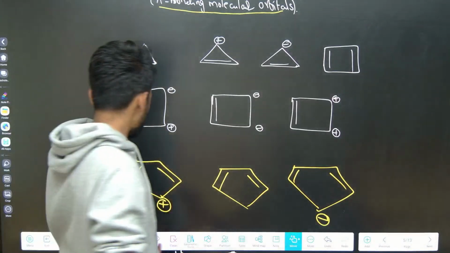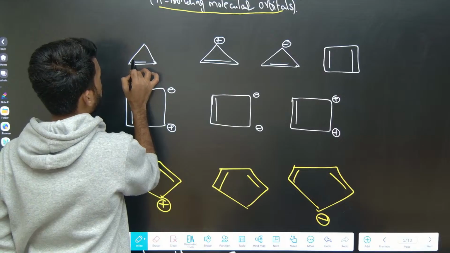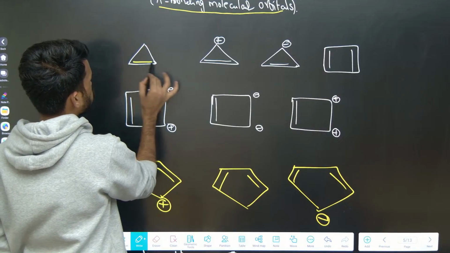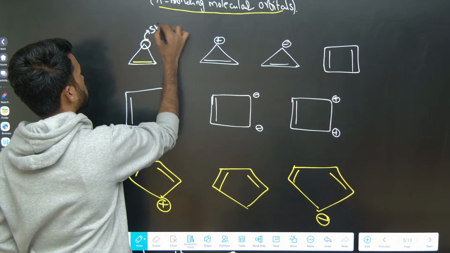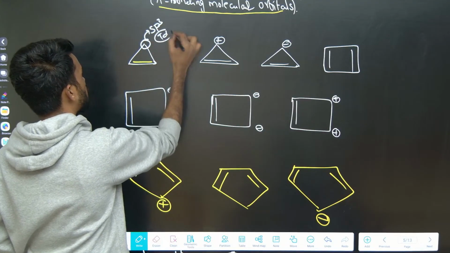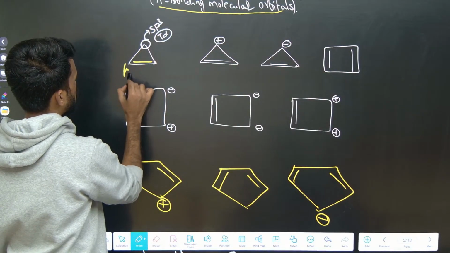Look at this. You have cyclic, yes, cyclic is fine. And do we have planarity at all the carbons? These two carbons are sp2, those are planar. But what about this? This is an sp3 carbon now, so this is tetrahedral, non-planar. This carbon is tetrahedral non-planar. So I can say this is non-aromatic.